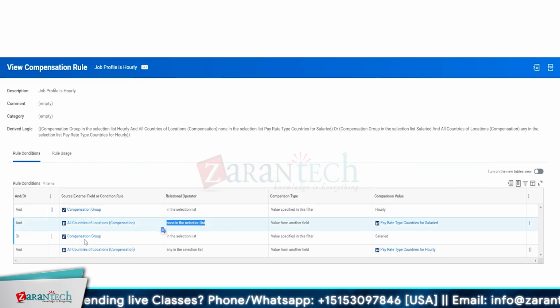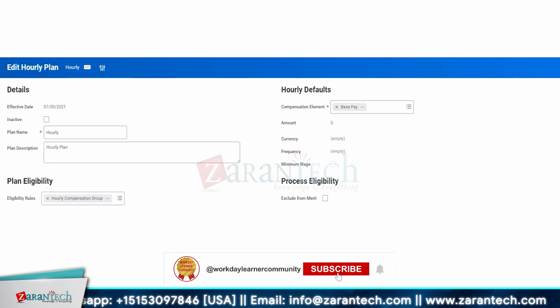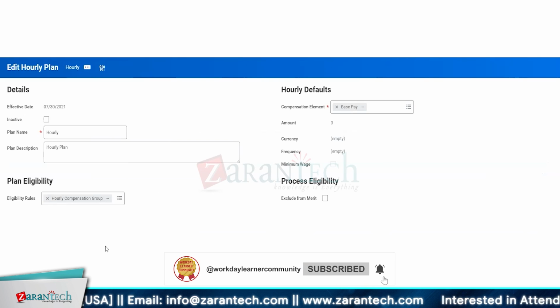Then the second condition interlaced is or compensation group is salary, in the selection list salary, all countries location, any in the selection list is period type countries for hourly. So this is how we set up our configuration for hourly plans.